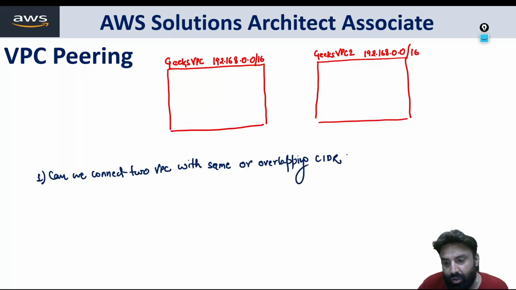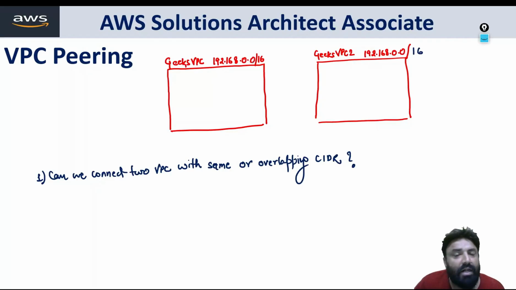So the question is this: if two VPCs have the same CIDR, or let's say an overlapping CIDR, say a /24, then obviously the range is not the same, but somewhere it overlaps, since one has 65,000 IPs and the other has 256 IPs, but it comes under that range only. So can we make a peering connection? Let me give you the answer. Let's say it is /16 only.